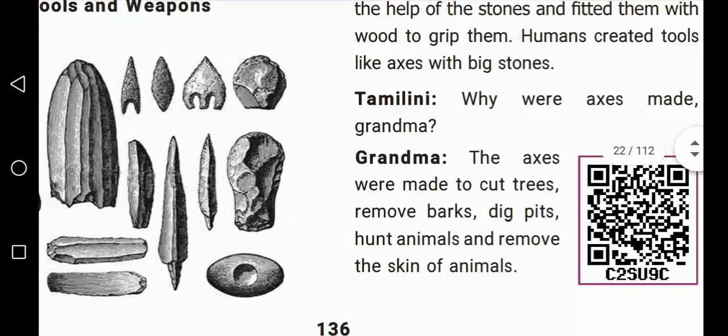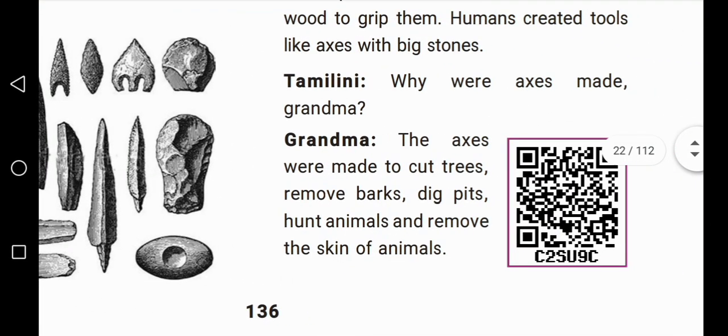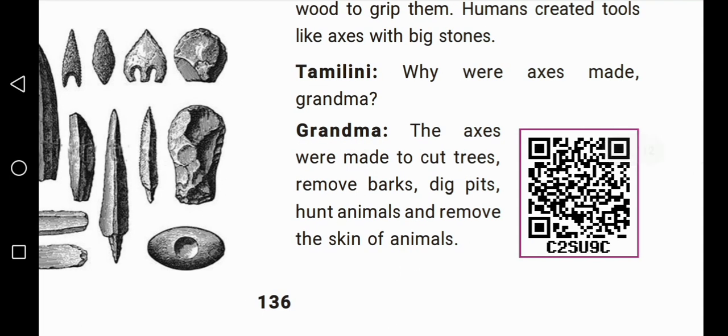Okay. Next one, axes. Axes were made to cut trees. What are the uses of axes?